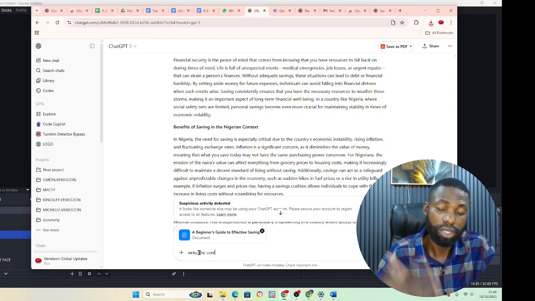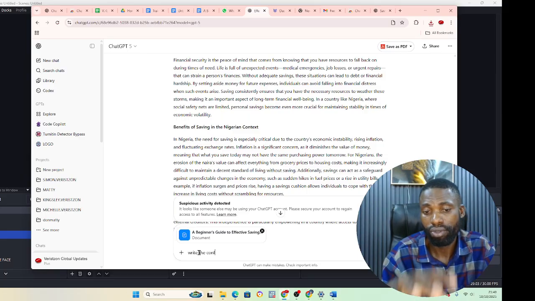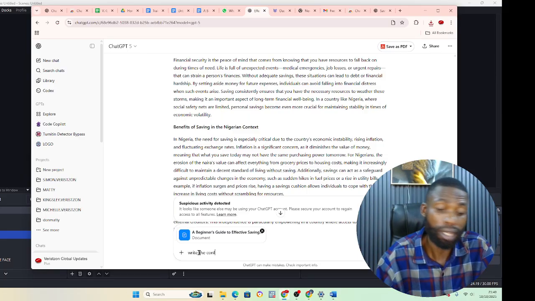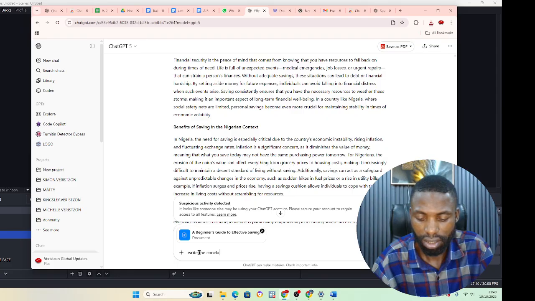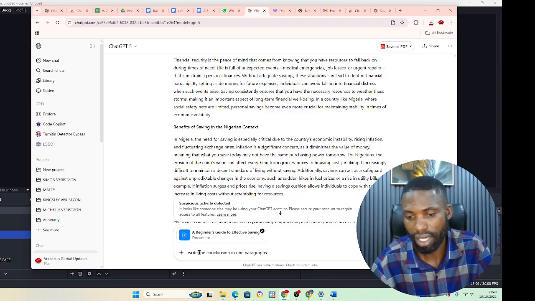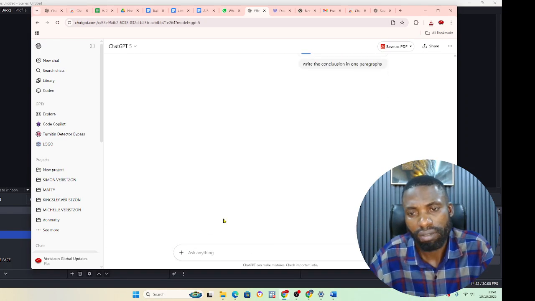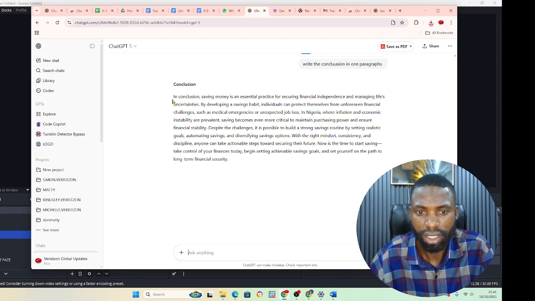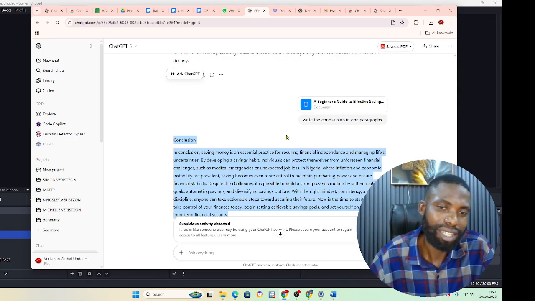The essence of downloading everything is so that the entire document can be summarized, because I don't want you to start writing a conclusion that will not reflect everything you have in your document. Write the conclusion in 1 paragraph, in 2 paragraphs, in 4 paragraphs, in 10 paragraphs. So you go about like that, and everything will be well written. You are done and clean up your work.